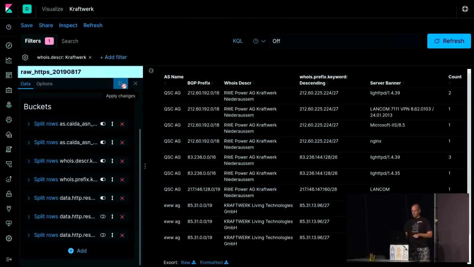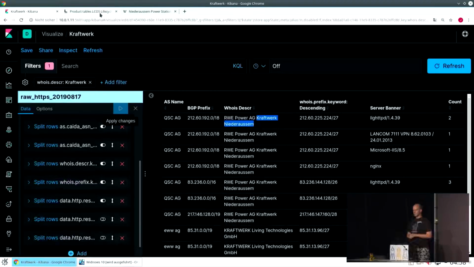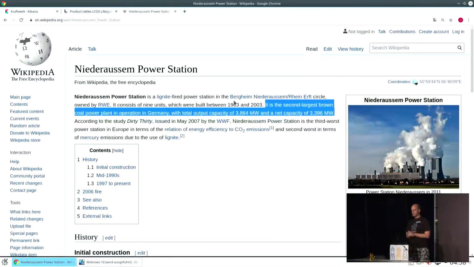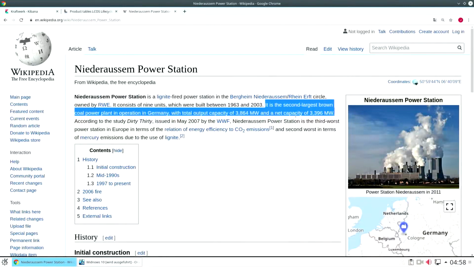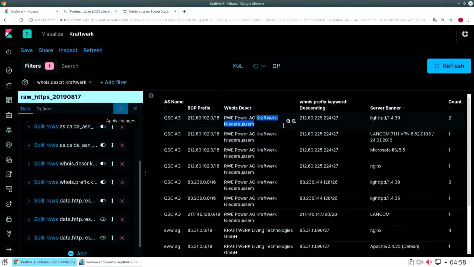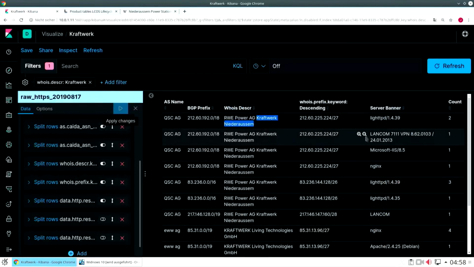And then we can see we have RWE, a very big German energy company, and the power plant called Niederaußem. Looking on Wikipedia, what is Niederaußem? Oh, it's the second largest coal power plant in Germany. This one has about 4 gigawatts of energy capacity in the end. So now that's very interesting. But what kind of service is this? Oh, very interesting. It's a LANCOM 7111 VPN gateway. LANCOM, for critical infrastructure, okay.